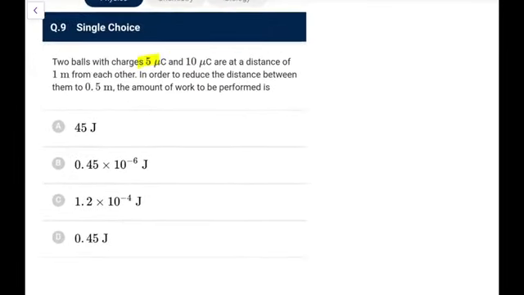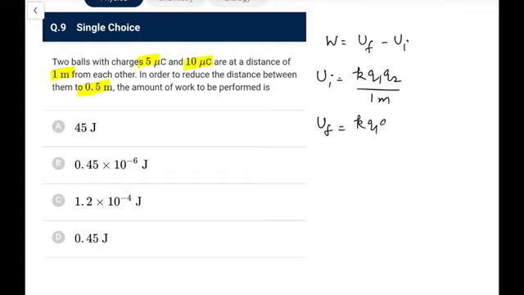Two balls with charges 5 and 10 are at a distance of 1 meter from each other. In order to reduce the distance between them to 0.5 meter, find the amount of work to be performed. So work done is U final minus U initial. So initial energy you can write as K Q1 Q2 upon 1 meter. Final would be equal to K Q1 Q2 upon 0.5 meter, or you can say that is twice of U initial. So this would come out as U initial.